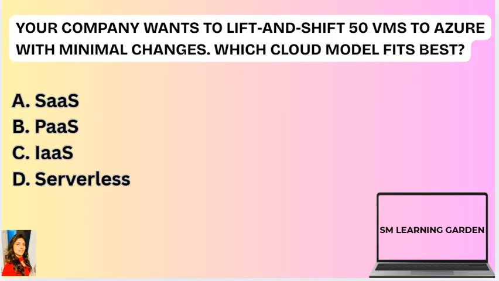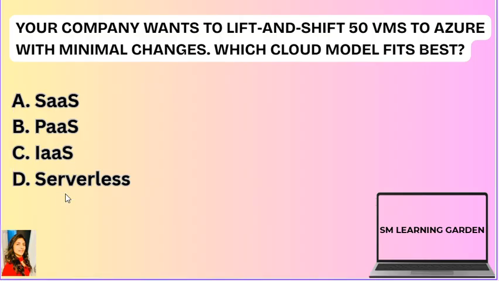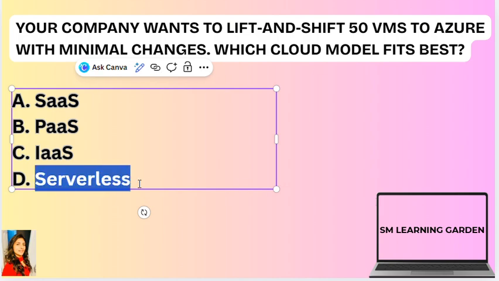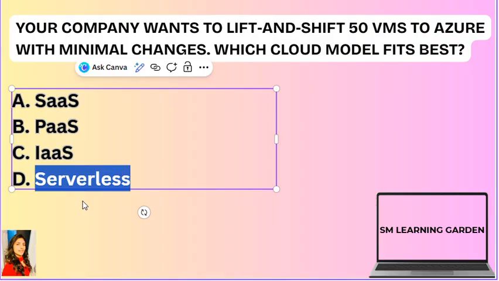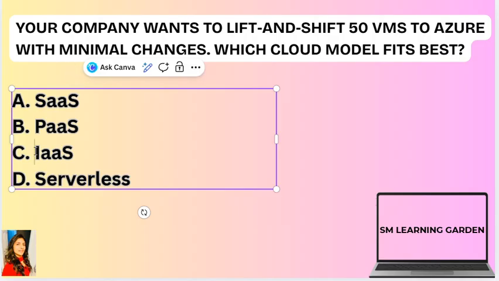Next question here is, your company wants to lift and shift 50 virtual machines to Azure with minimal changes. Which cloud model fits best? Software as a service, platform as a service, infrastructure as a service, or serverless? So there is no cloud model named serverless, so this option is eliminated. The correct option here is infrastructure as a service.